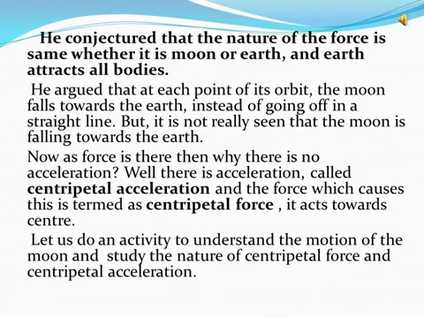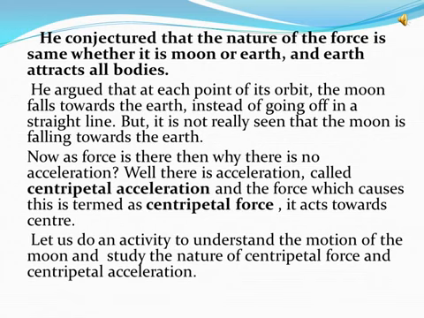Newton argued that at each point of its orbit, the moon falls towards the earth instead of going off in a straight line. But it is not really seen that the moon is falling towards the earth. Now, as force is there, why is there no acceleration? Well, there is acceleration, called centripetal acceleration, and the force which causes this acceleration is termed centripetal force, which always acts towards the center.